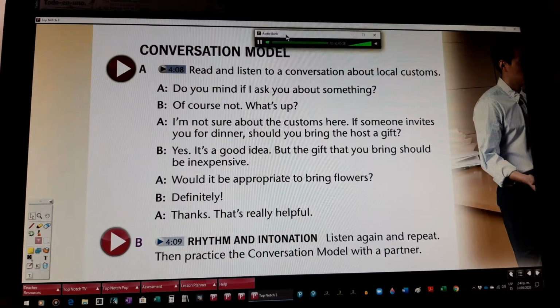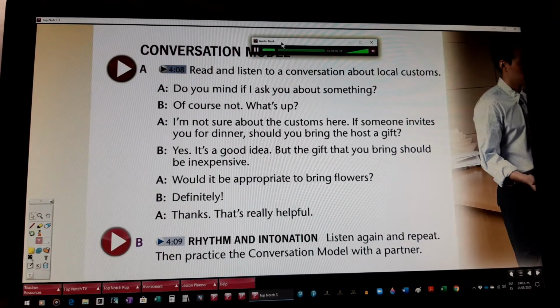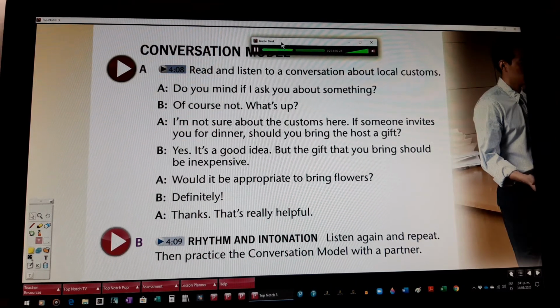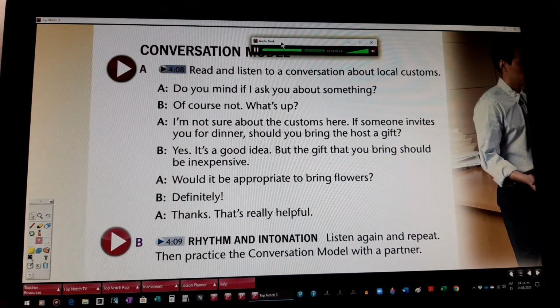Read and listen to a conversation about local customs. Do you mind if I ask you about something? Of course not. What's up? I'm not sure about the customs here. If someone invites you for dinner, should you bring the host a gift? Yes, it's a good idea. But the gift that you bring should be inexpensive. Would it be appropriate to bring flowers? Definitely. Thanks. That's really helpful. Listen again.